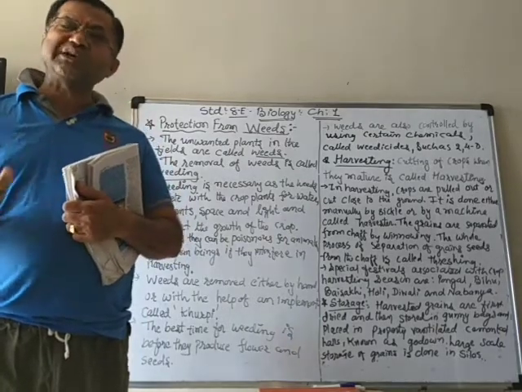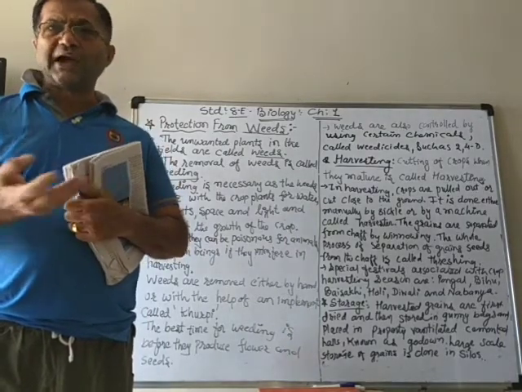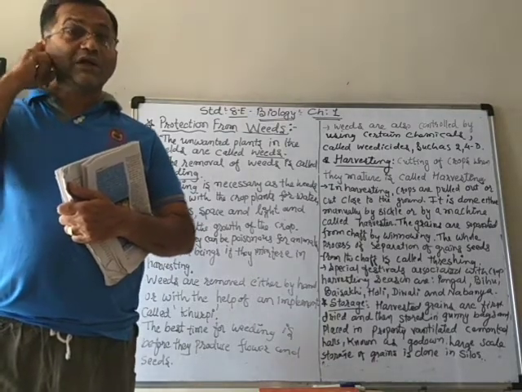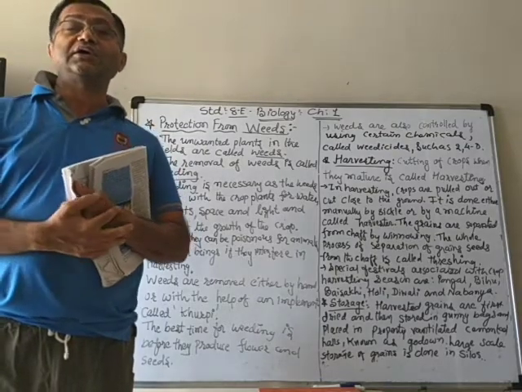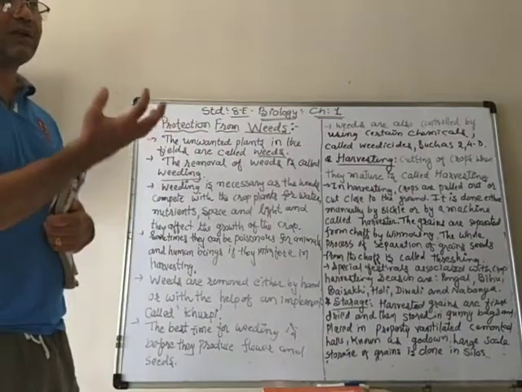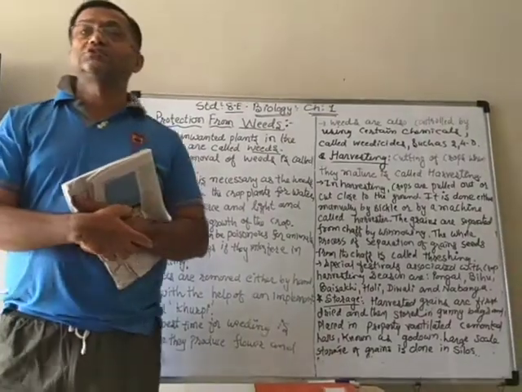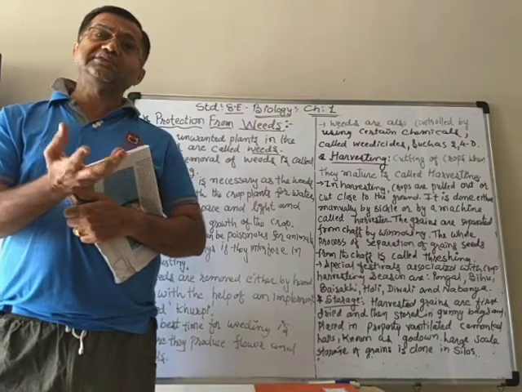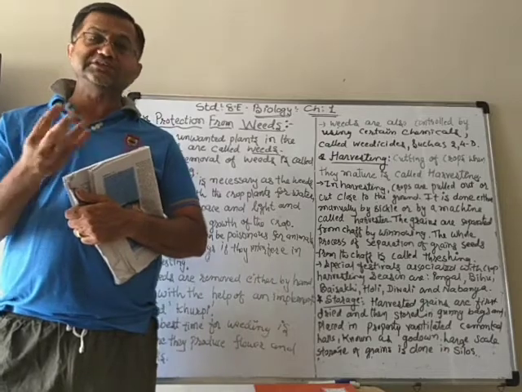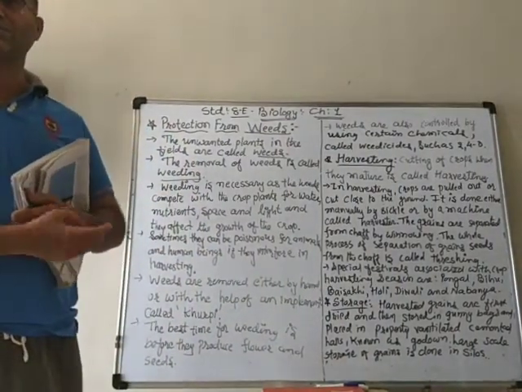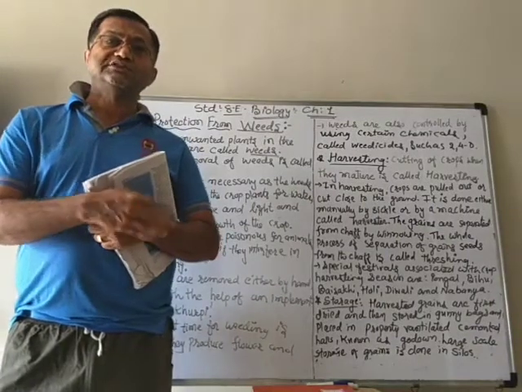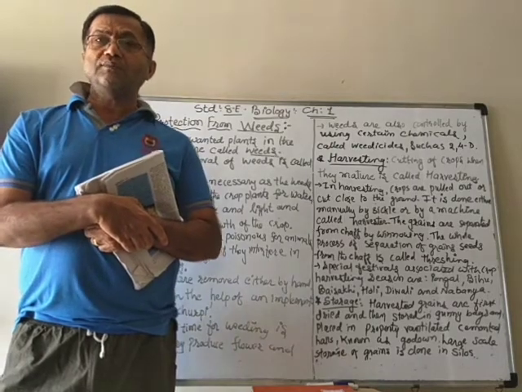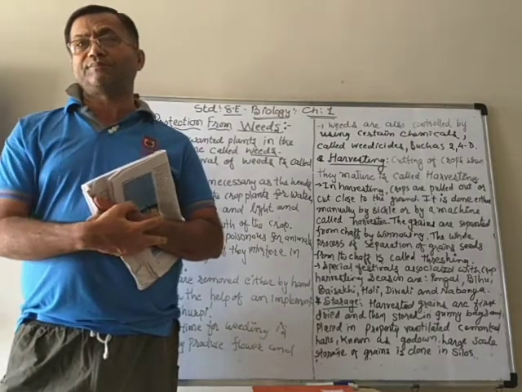Now, why should we remove them? Are they harmful? Yes. Actually, what happens when they also grow in the same soil from which our main crop is growing? As plants, the weeds also need the same things to grow, like nutrients, water, sunlight, air, etc. So now, if they also grow with the crop, what happens?